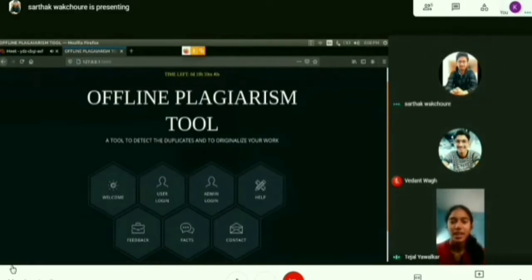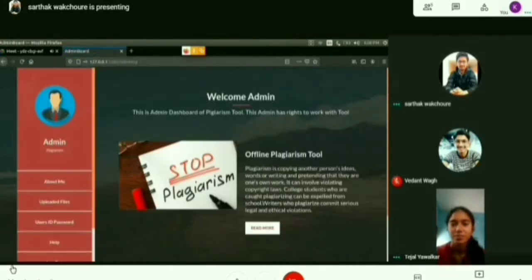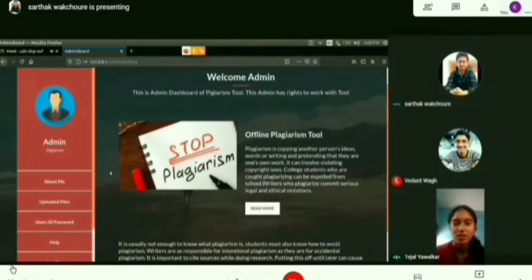The next aspect before the deadline is admin login. The admin will already have his account created, so you just have to fill in the credentials properly along with the password and hit the login button. Then he proceeds towards this page.